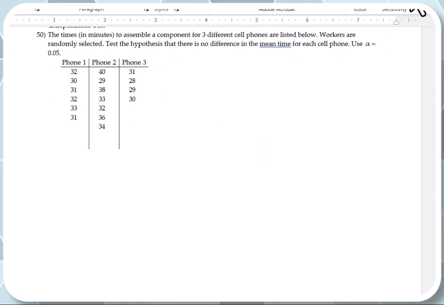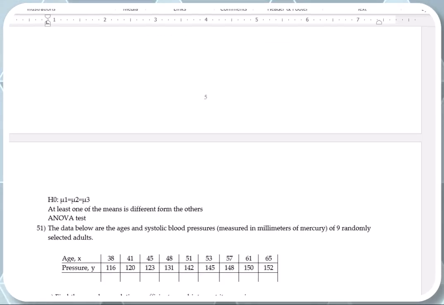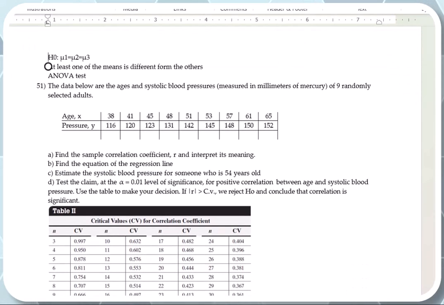Question 50. This is a good ANOVA, analysis of variance, which is pretty much the last section in your book. The times in minutes to assemble a component for 3 different cell phones are listed below. Workers are randomly selected. Test the hypothesis that there is no difference in the mean time for each cell phone. First of all, we're going to state the null and the alternative hypothesis. The null will be that the means are equal, and the alternative will be at least one of the means is different from the others. So the null hypothesis will be mu1 equals mu2 equals mu3. The alternative will be at least one of the means is different from the others.